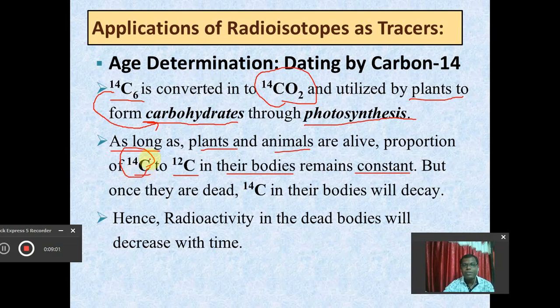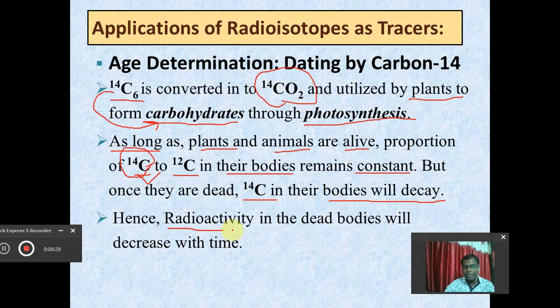It means that as long as the plants and animals are alive, this C14 will remain in its form. But once these plants and animals are dead, it will show radioactivity. It means that the C14 in their bodies will start its disintegration.